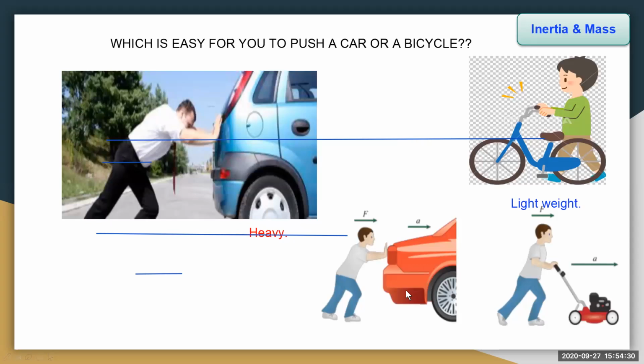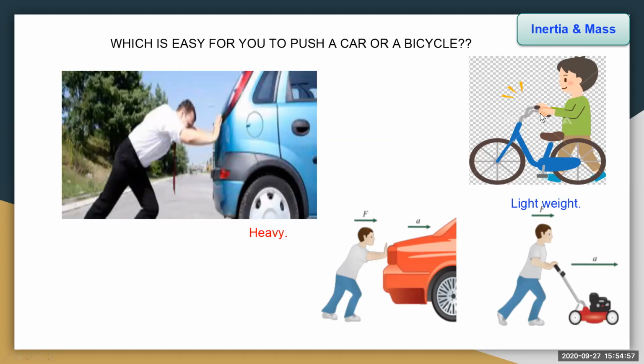Which is easier for you to push, a car or a bicycle? Because of its heaviness, a person pushes this car with a lot of effort. He is applying more force on it. In this picture, a boy is pushing the bicycle with less effort.